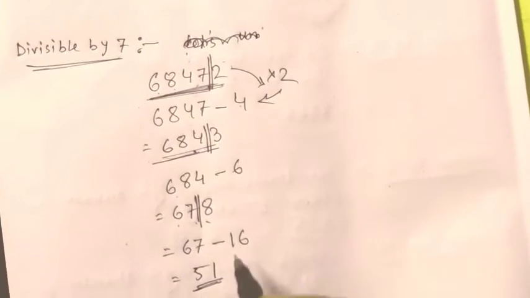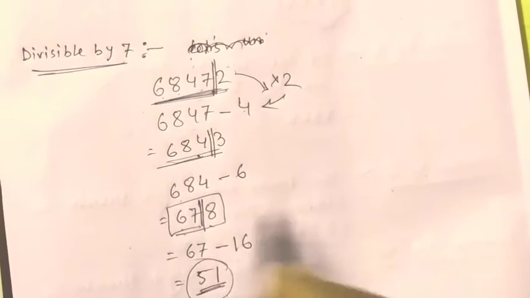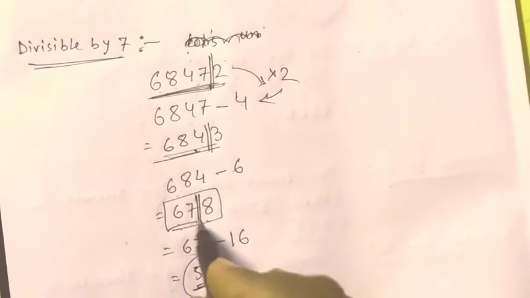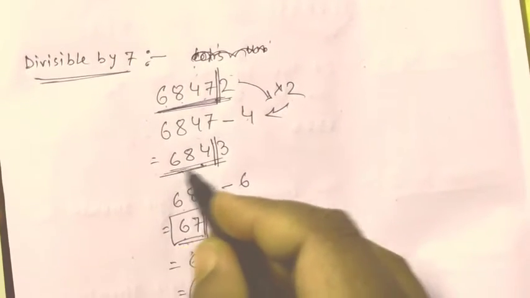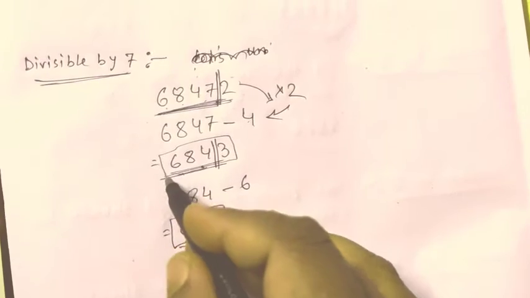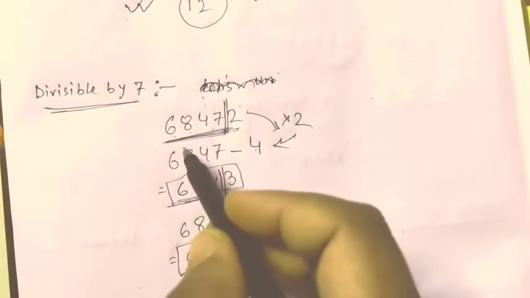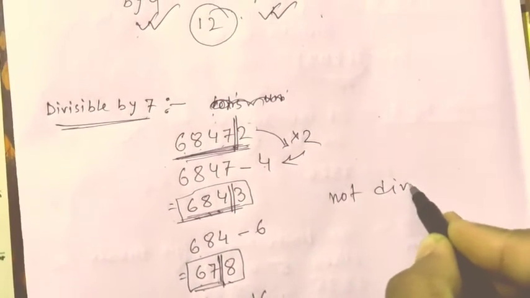And if it is not divisible by 7, so the preceding number before that subtraction that we have got is also not divisible by 7. And then the one before that is also not divisible by 7. And hence the given number is also not divisible by 7.